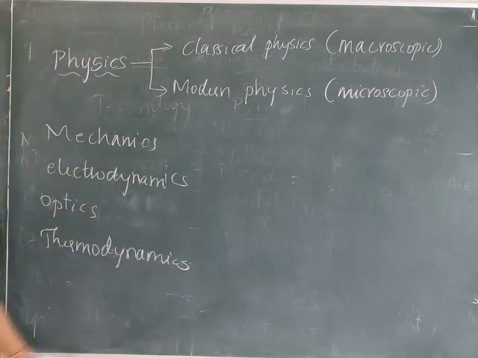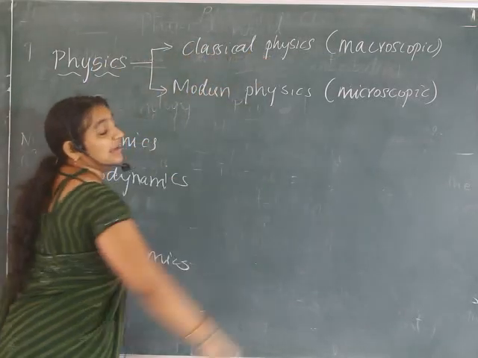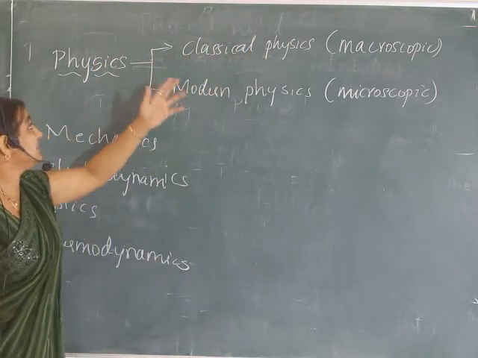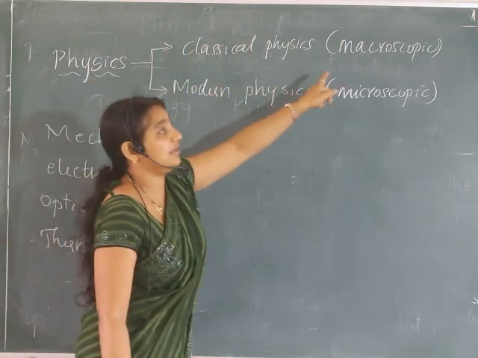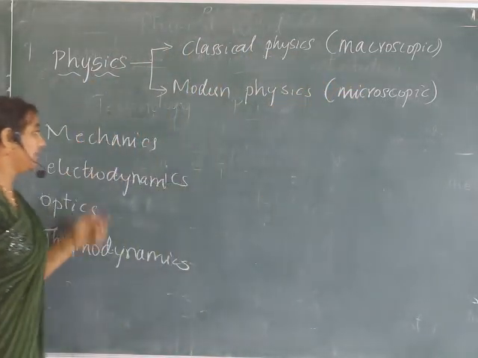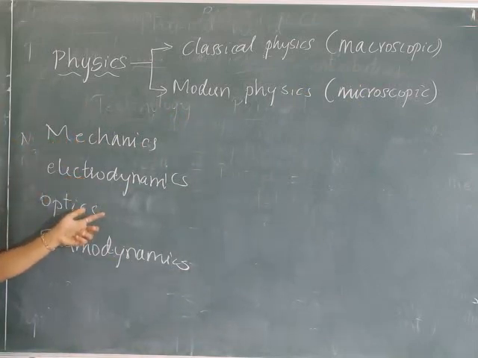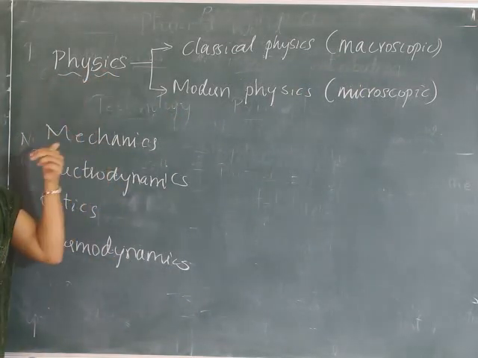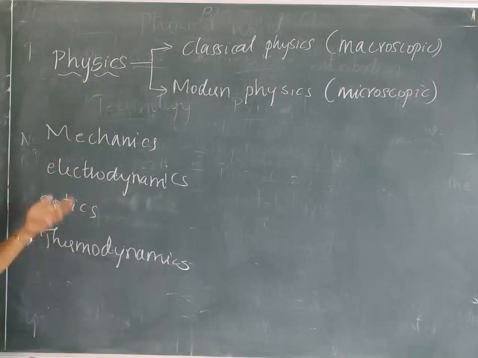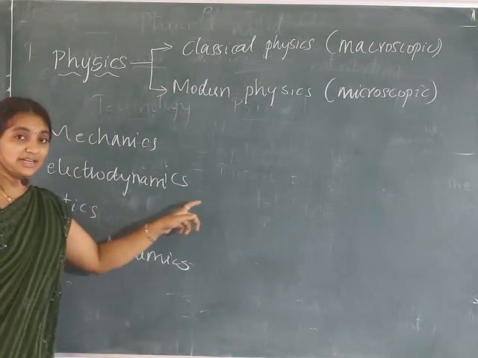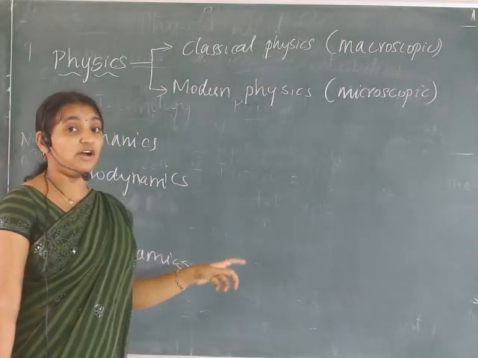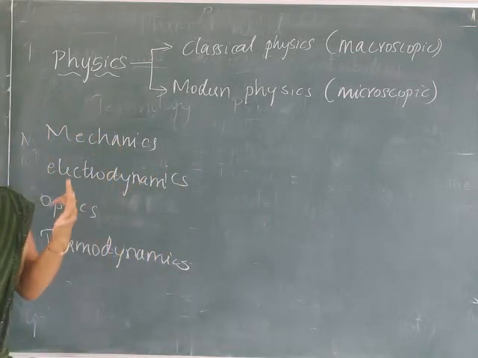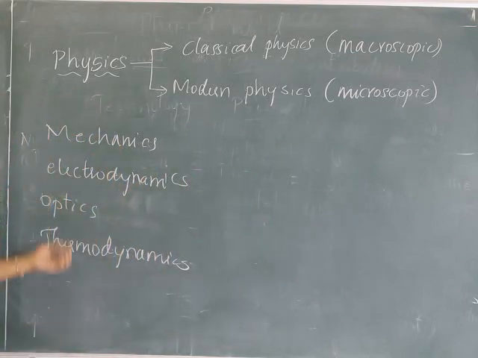So I can say classical physics is a branch of physics which deals with the study of macroscopic phenomena like mechanics, electrodynamics, optics and thermodynamics, etc. Mechanics is a branch of physics which deals with the study of laws of motion, laws of gravitation, sound, etc. Electrodynamics is a branch of physics which deals with the study of magnetic and electric effects on the charged bodies.